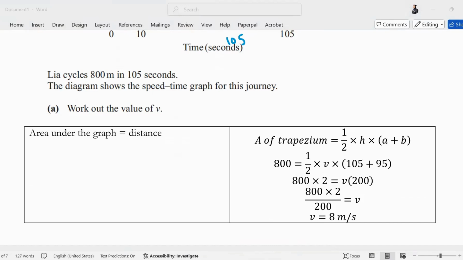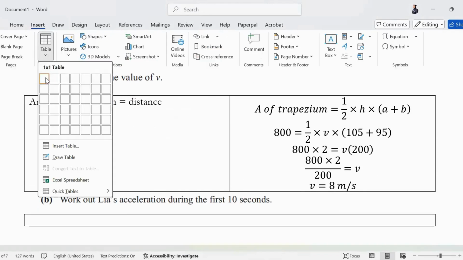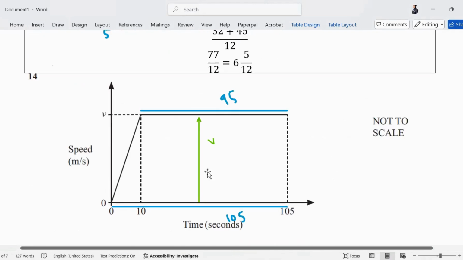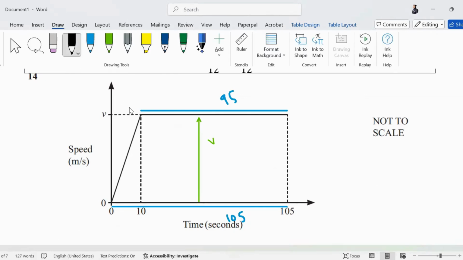Part B is asking, work out Leah's acceleration during the first 10 seconds. How do we figure out the acceleration in the first 10 seconds? How do we figure out the acceleration from a speed time graph? Very good. It is the gradient. Graphically, it is the gradient.